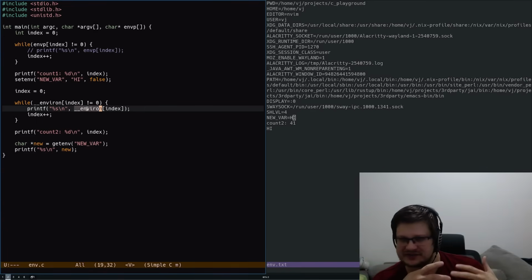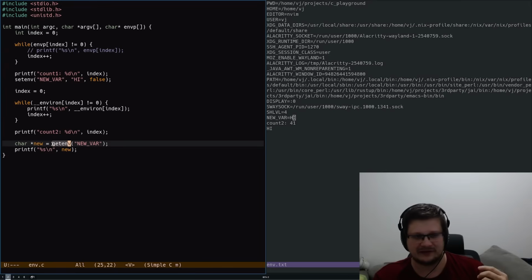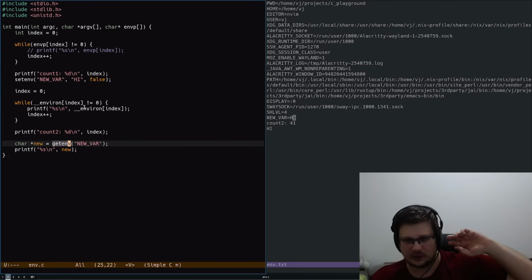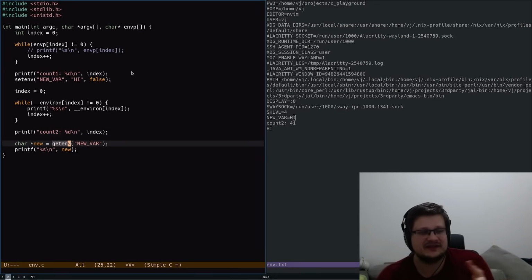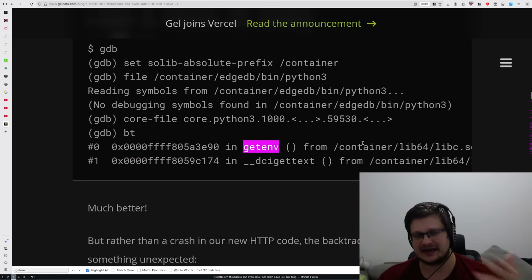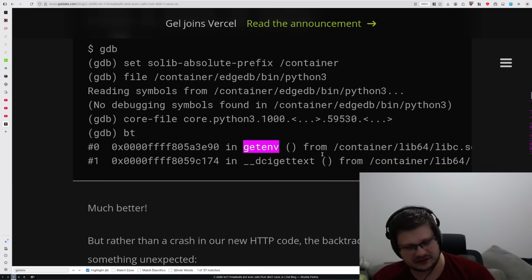But you get this race condition when getenv gets a pointer to old memory, to an old pointer that is invalid now, and then this pointer gets dereferenced and you get a crash. So yes, this is exactly what happened in this article that I'm going to again link in the description.